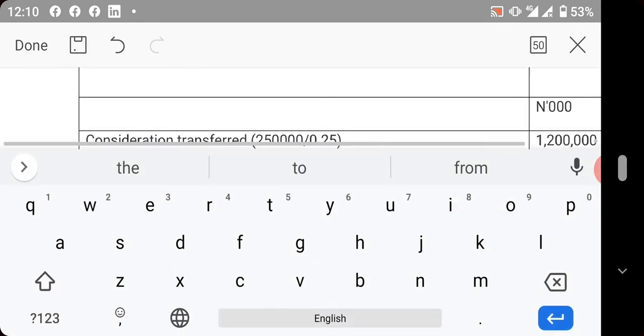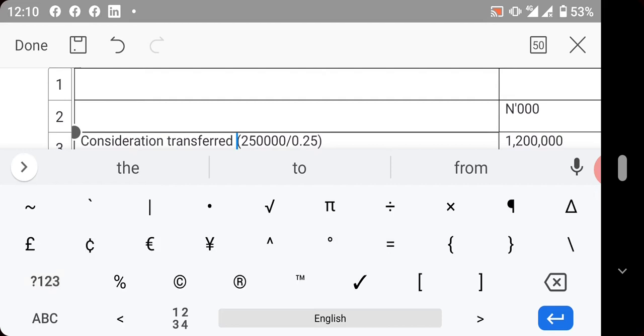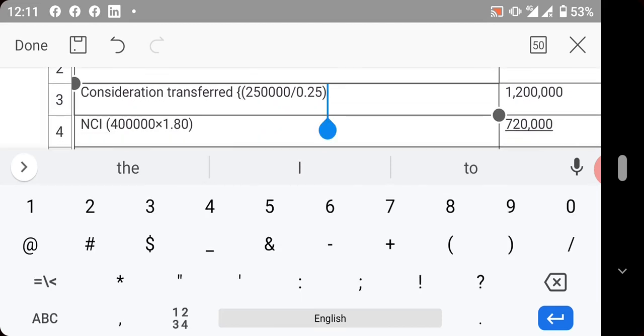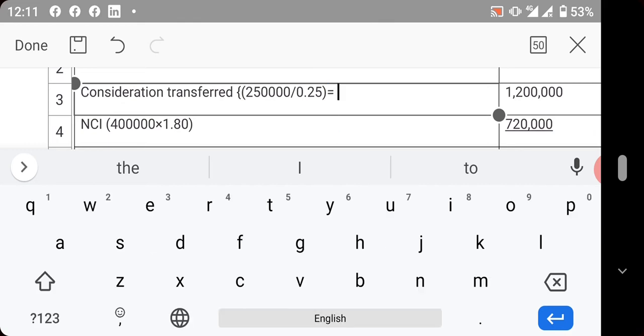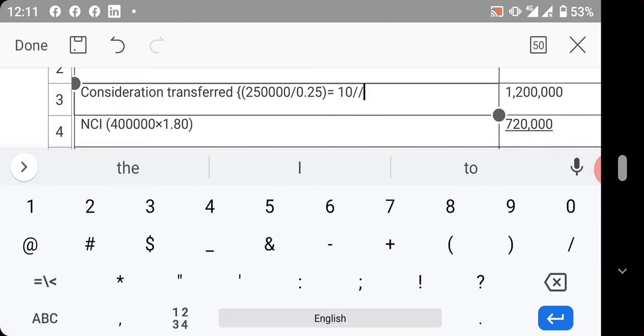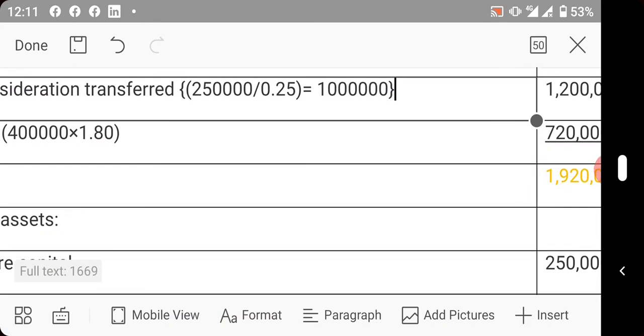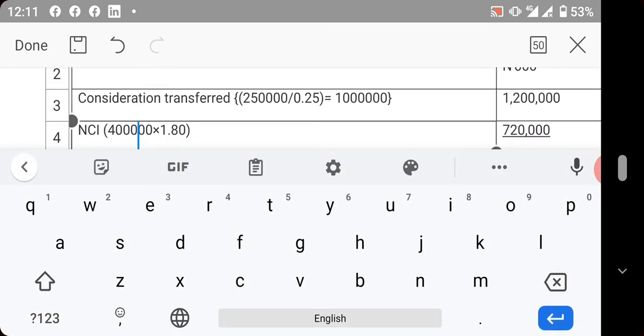Now, to portray my point very well, you can see that this will give us 1 million shares, and the holding company bought 600. So how many is remaining? 400. So 400 belongs to NCI.